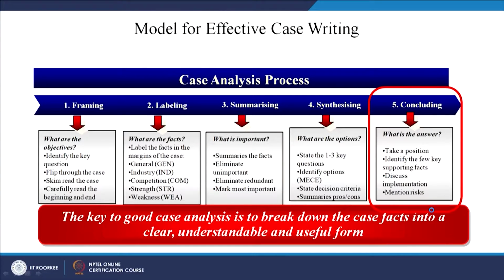The first is to take a position, that is, where we have to stand. For example, Star Alliance yes or no, low cost yes or no, or differentiation yes or no, and what differentiation strategy would you like to adopt. Therefore we have to take a position and a decision is to be taken.